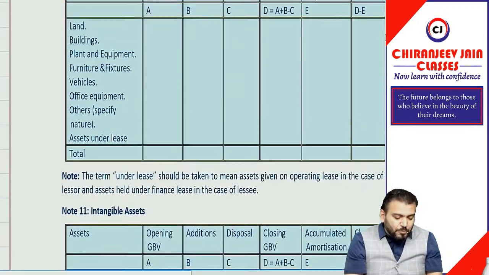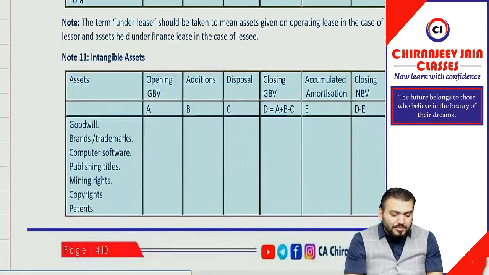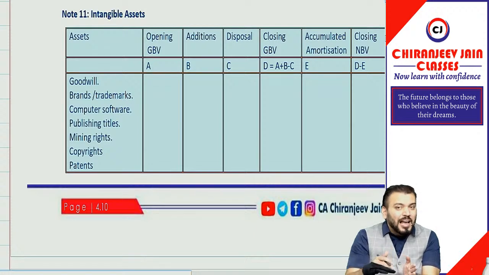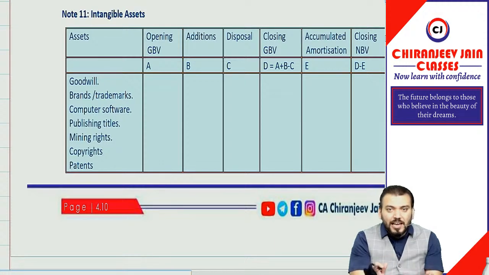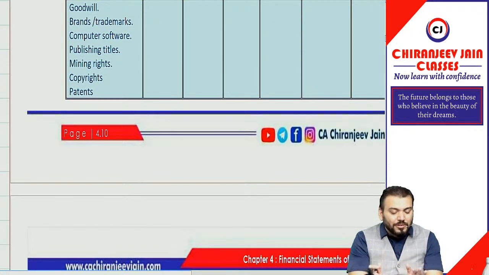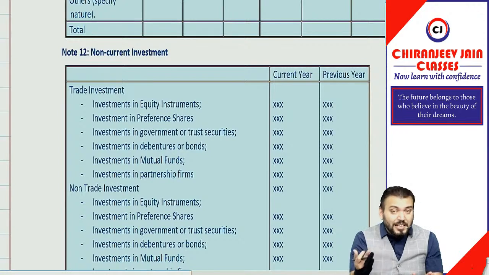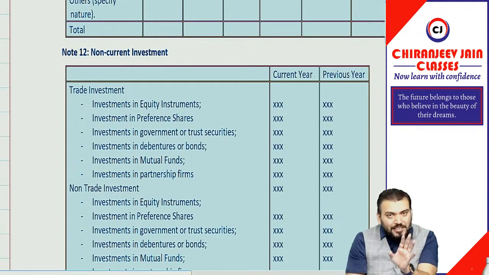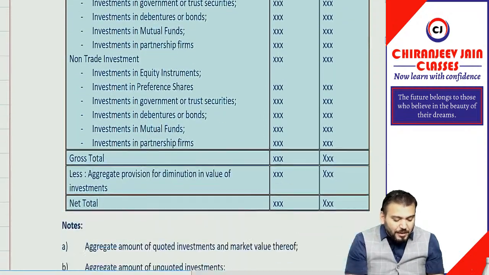Then coming to the next point, I am only discussing those paras which are important for CA Inter examination. So if you have read somewhere some paras which I think are not at all important from CA Inter examination, that I am not discussing. There is no need to trouble you unnecessarily. Correct? Yes, sir. There are many other amendments also. If you want to read, you can read. I can provide you the entire PDF, but that is not important from examination point of view.